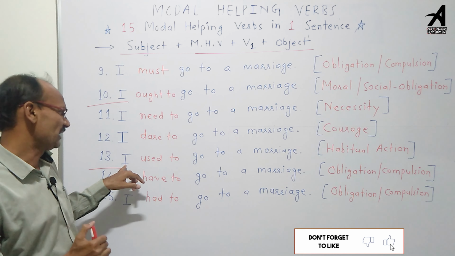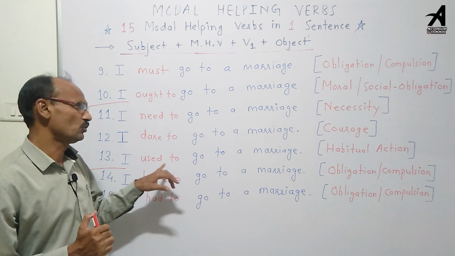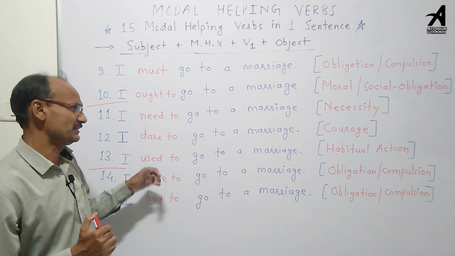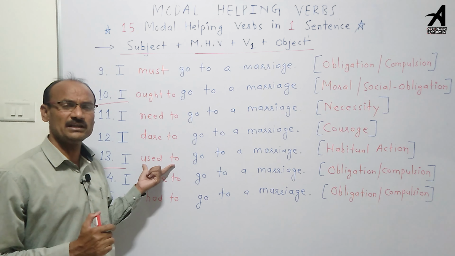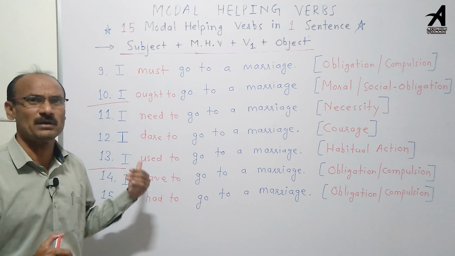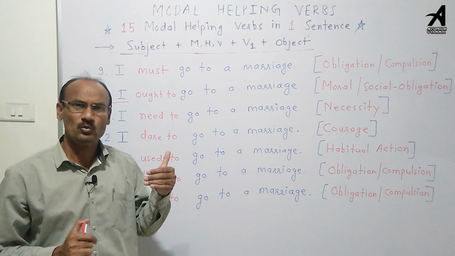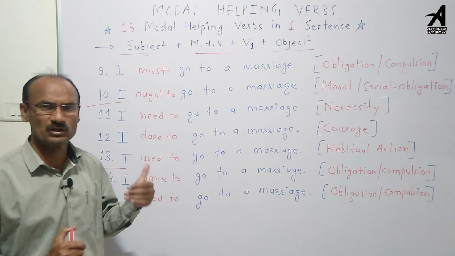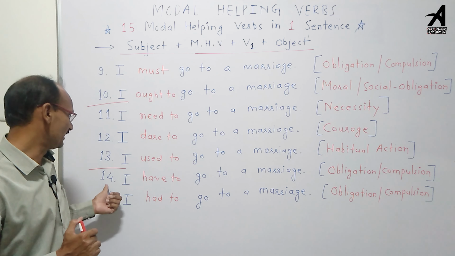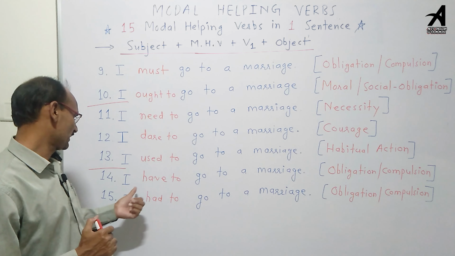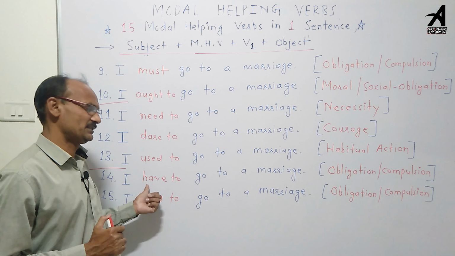Number 13, I used to go to a marriage. Here used to indicates habitual action in the past, because used to is the similar of would, the modal helping verb. And sentences number 14 and 15, I have to go to marriage.